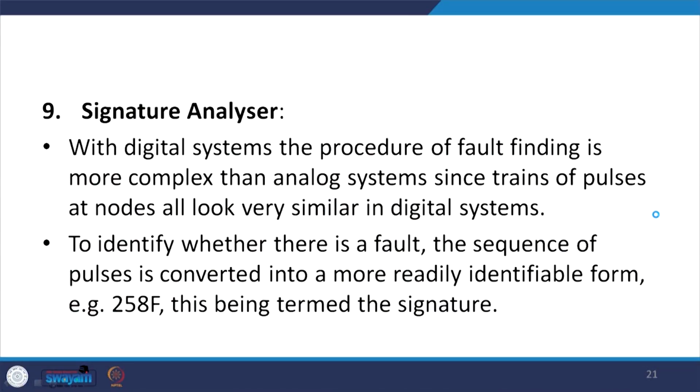Signature analyzer. With digital systems, the procedure of fault finding is more complex than with analog systems, since trains of pulses at nodes all look very similar in a digital system. So, to identify whether there is a fault, the sequence of pulses is converted into a more readily identifiable form. Say we could have 258F, this being termed the signature.